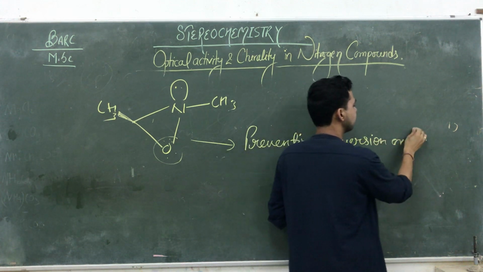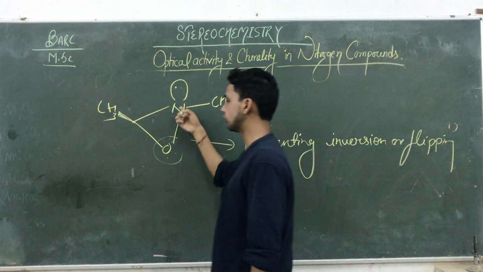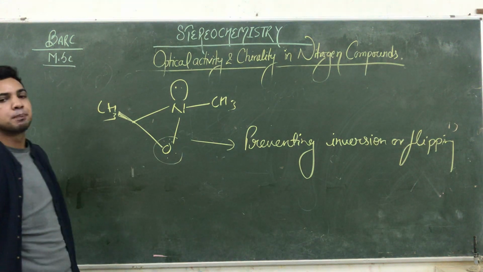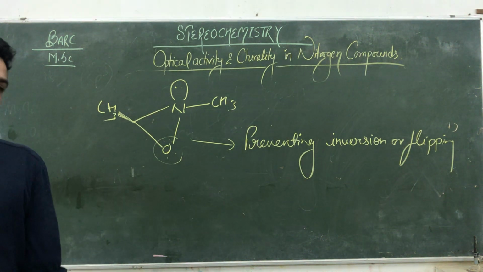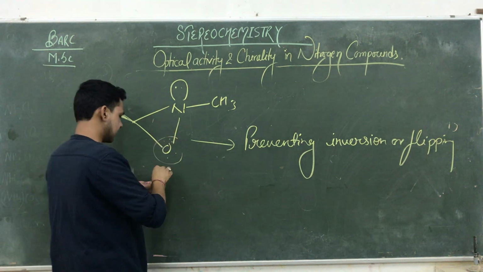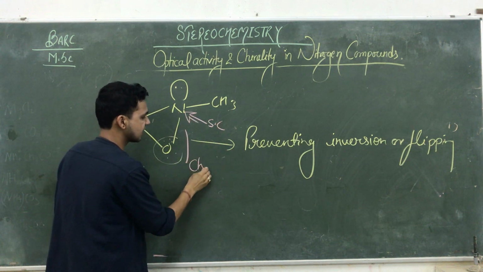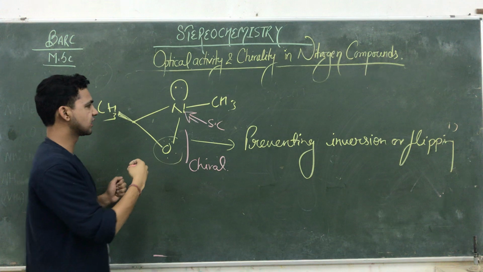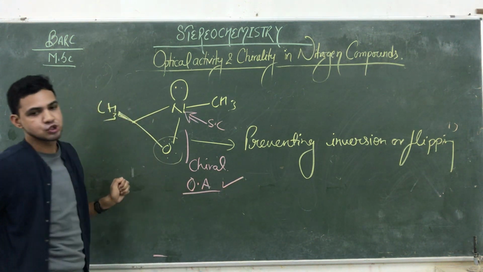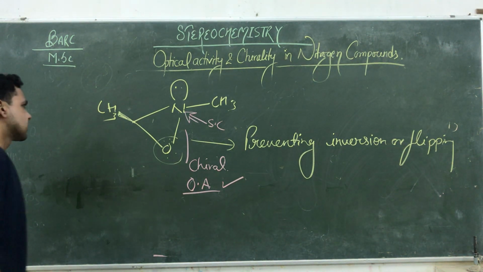Inversion or flipping. So यहाँ पे भी क्या होगा, अगर किसी हेटेरोसाइक्लिक रिंग में नाइट्रोजन के बगल में कोई हेटेरोएटम जुड़ा है तो वो भी उसकी फ्लिपिंग को प्रिवेंट करने में हेल्पफुल होता है. They are also helping to prevent their flipping. Okay, so at that time such a center is known as the stereogenic center as well as this compound is chiral. ये भी आपका chiral compound है. And such type of compound is also an optically active compound. So here we have prevented the flipping, so such a compound is also an optically active compound.